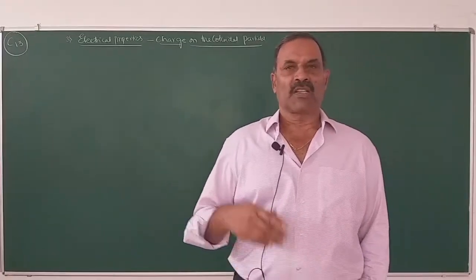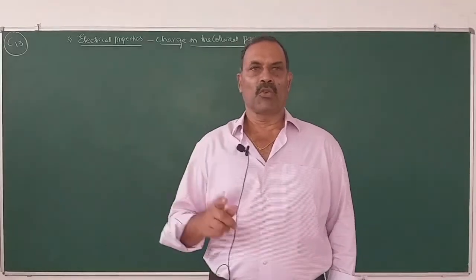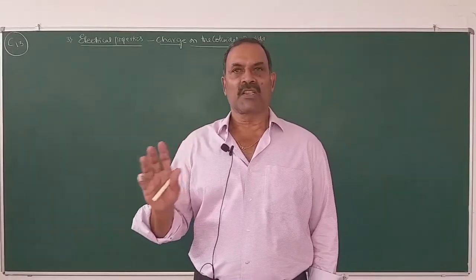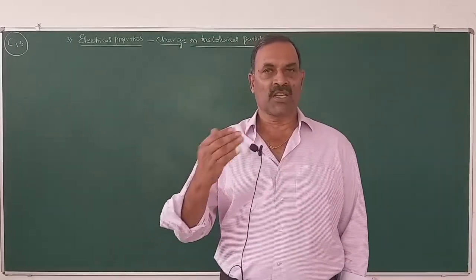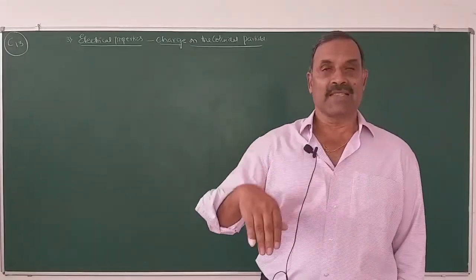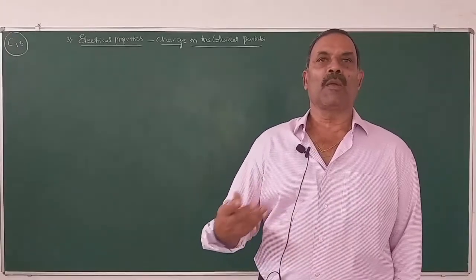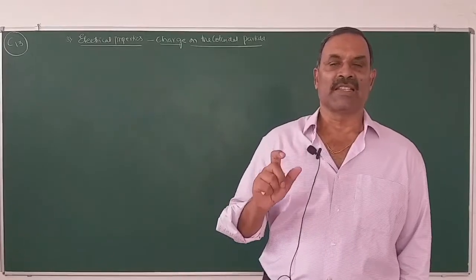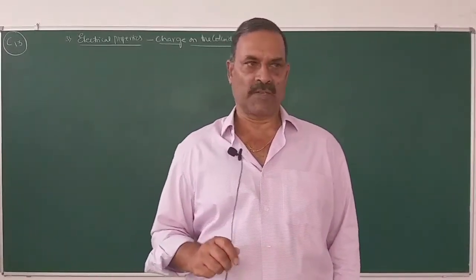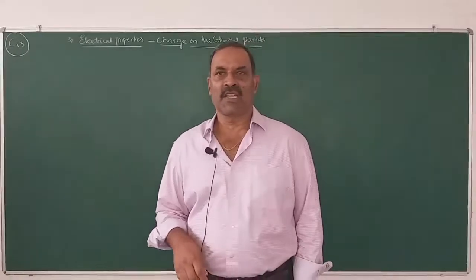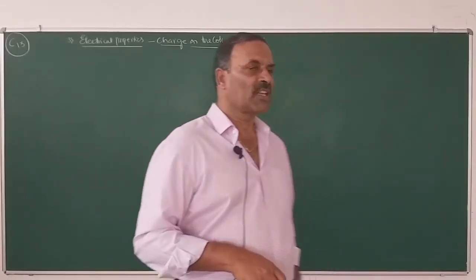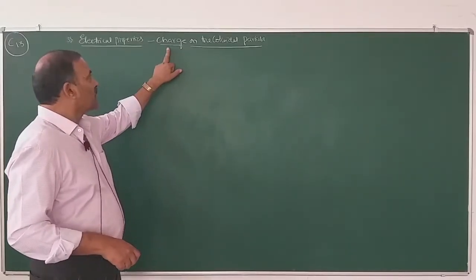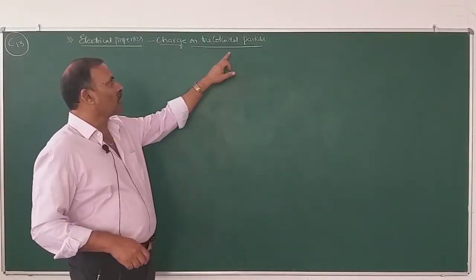So on what factor does the Brownian movement depend? The Brownian movement depends upon the size of the particles and the viscosity of the solution. If the size of the particle is less and viscosity is less, Brownian movement will be more. So Brownian movement is also responsible for the stability of the colloidal solution. So today we will study another property, namely electrical property. So in electrical properties, first we know what is charge on the colloidal particles.